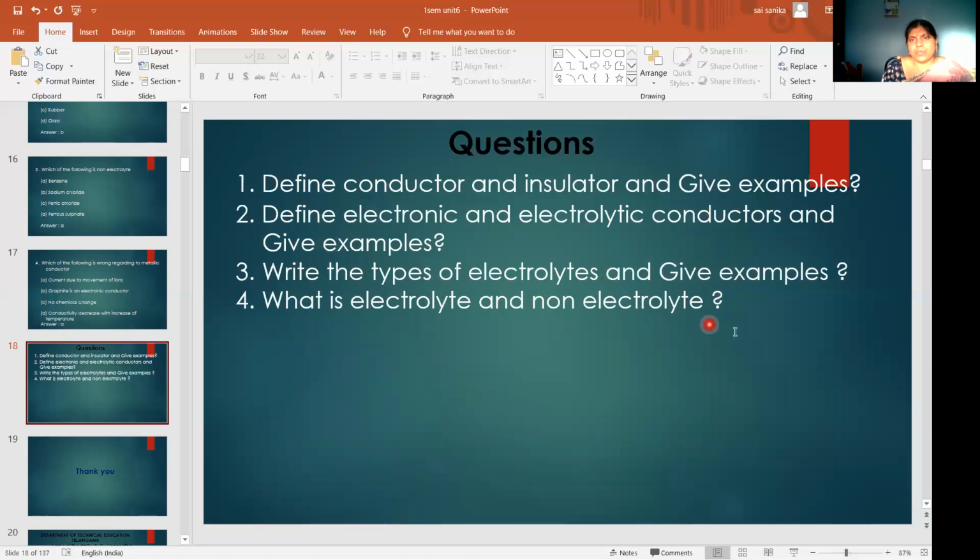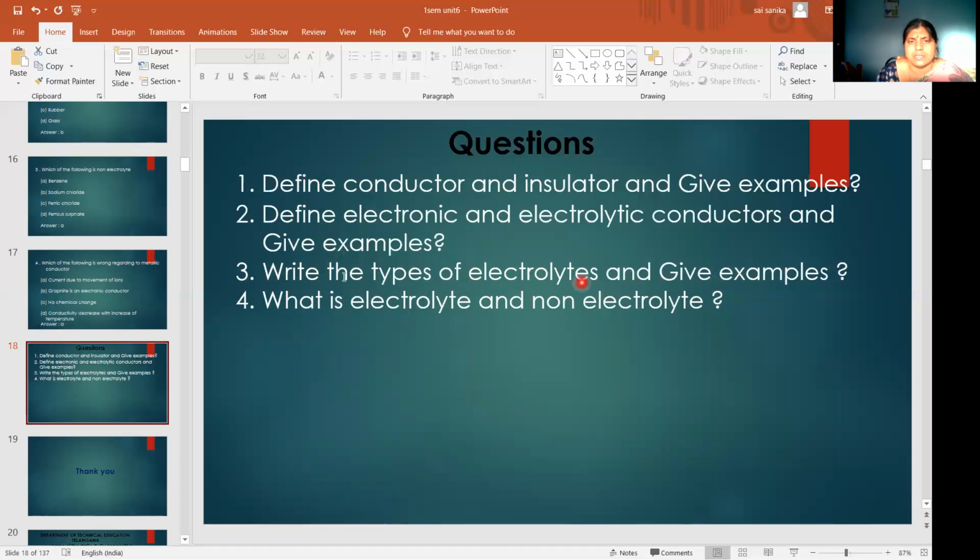Among these questions, the most important, the maximum repeated questions, are these two: define electrolyte and non-electrolyte, and write the types of electrolytes and give examples. Maximum times this question is repeated. Strong and weak, a direct question they will ask: what is a strong and weak electrolyte, and give examples?